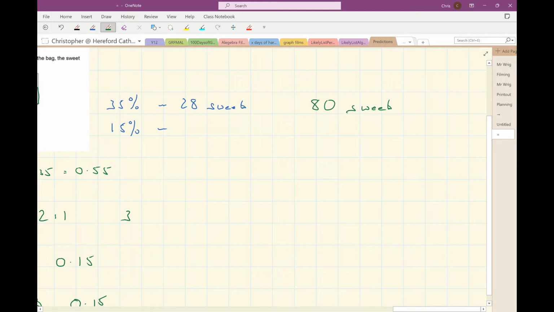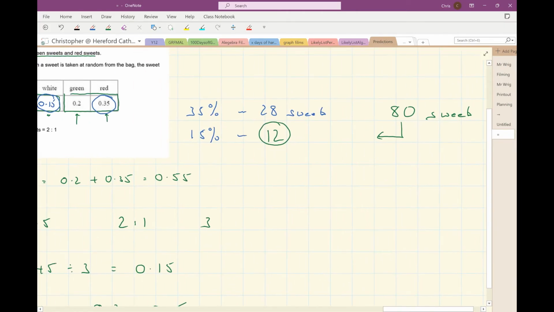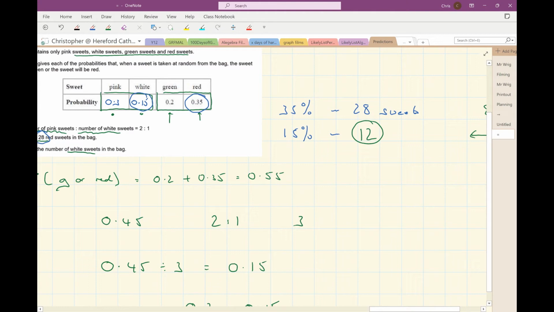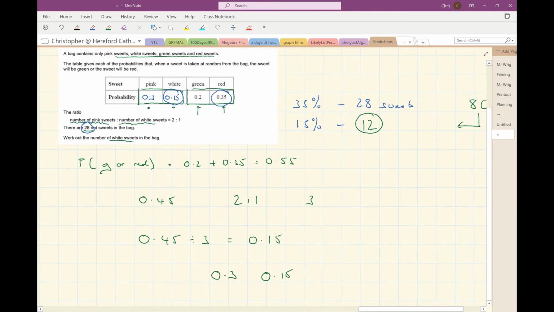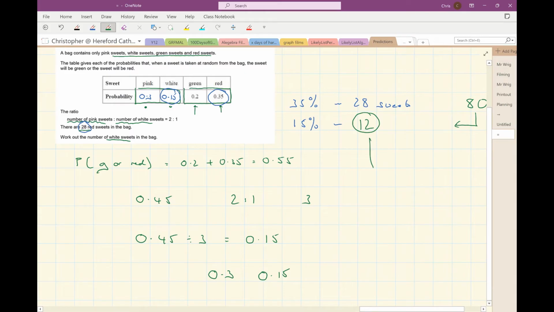And then I know that 15% of those, so 12, are white, which is what the question asks me. Work out the number of white sweets in the bag. Answer, 12 white sweets.